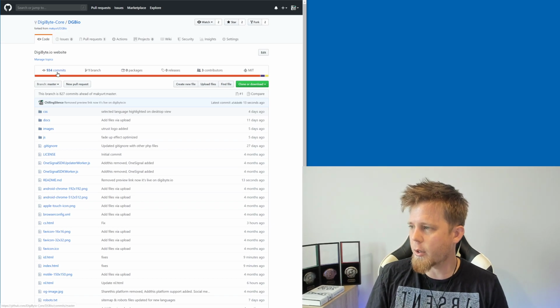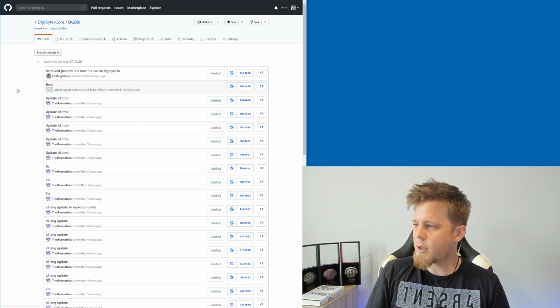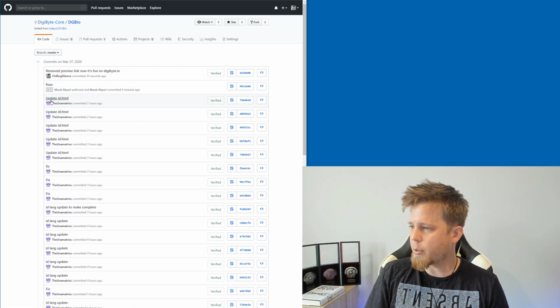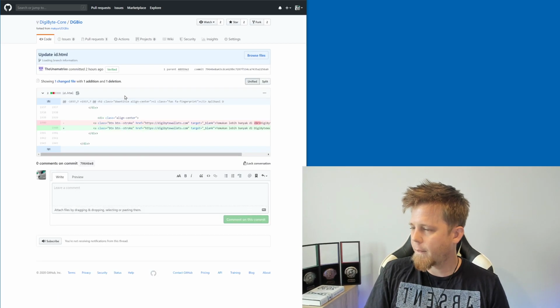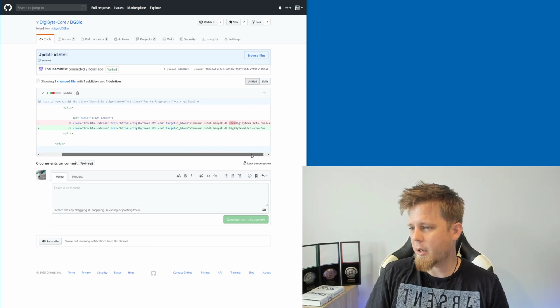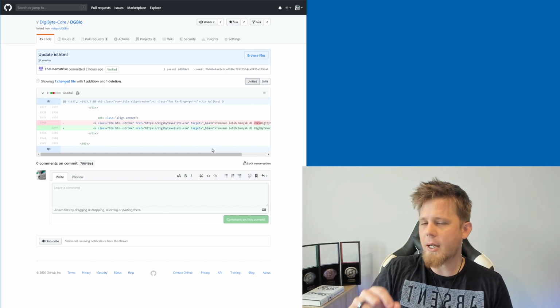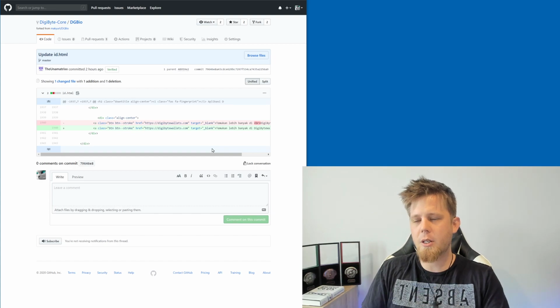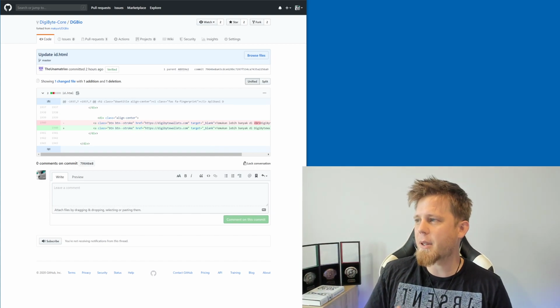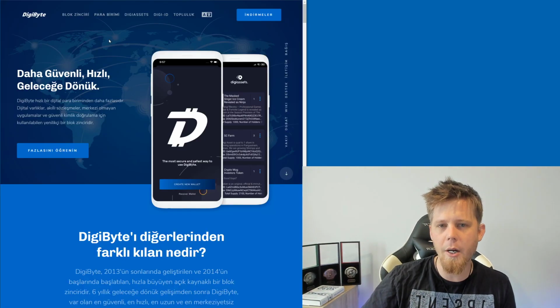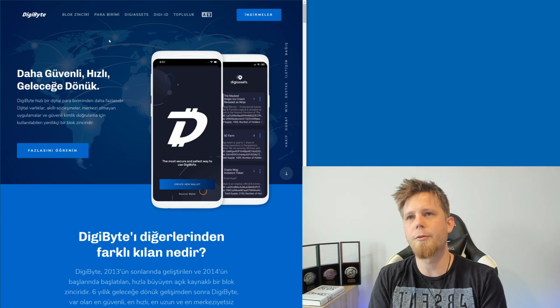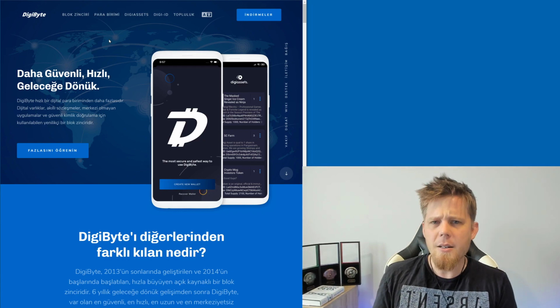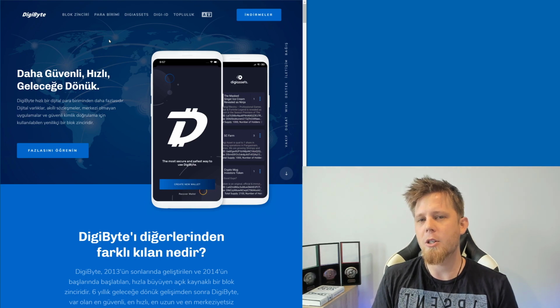So we can see here if we go to the commits, as soon as these changes are made, say for example, Nigel here, update id.html. What was he doing? Adding a line break. Oh, that's quite cool. Even little things like that, as soon as he makes that change and pushes it into GitHub, we can see that in GitHub. That will be reflected immediately on the website. So it removes any kind of maintenance overheads is probably the best way of wording this.